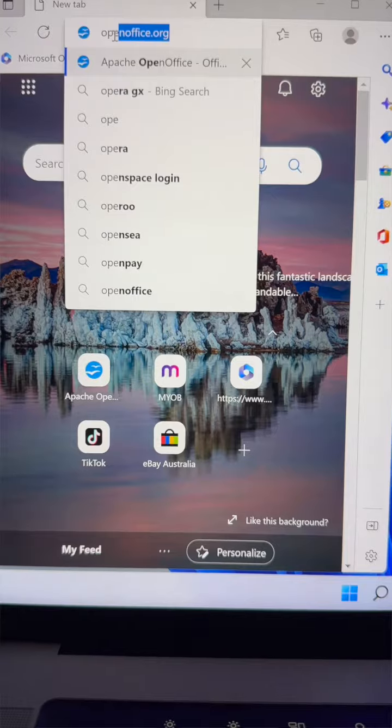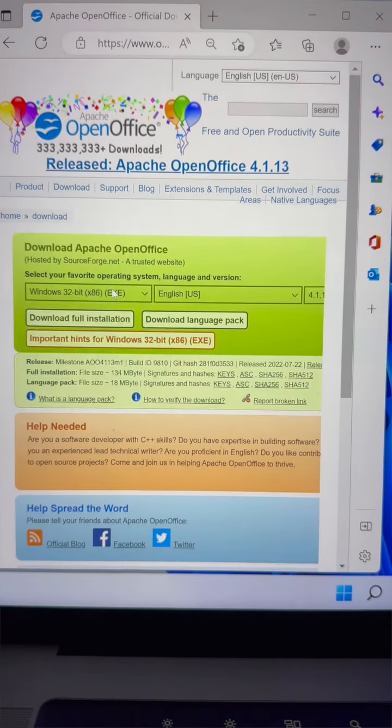Don't want to pay Microsoft for Word, Excel and PowerPoint? I'm looking for a free solution? This video is for you. The software is called Apache OpenOffice and it can be downloaded from here. It is free and open source. It can be used by students, individuals or casual computer users.